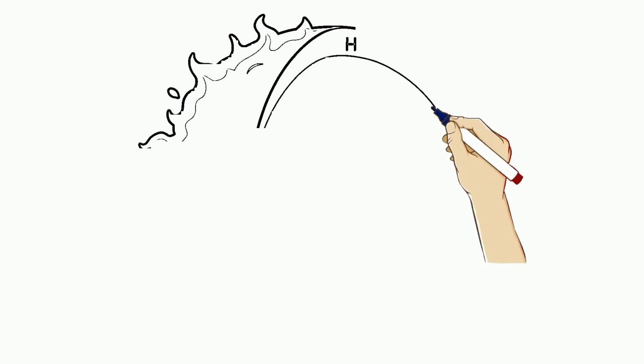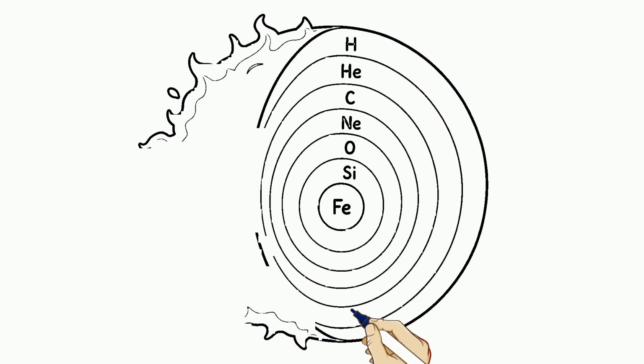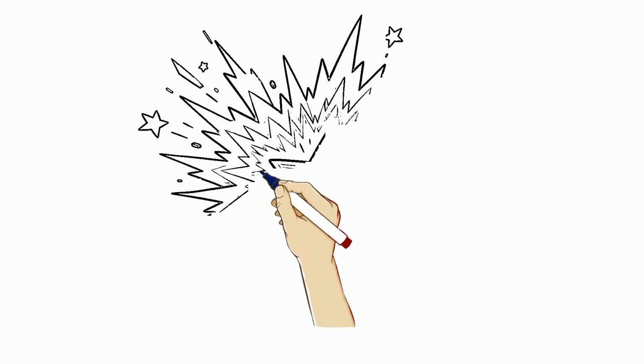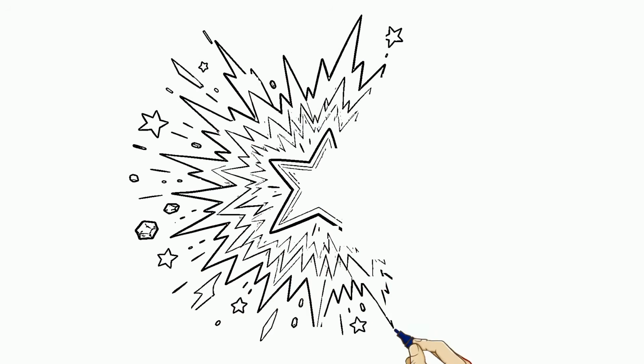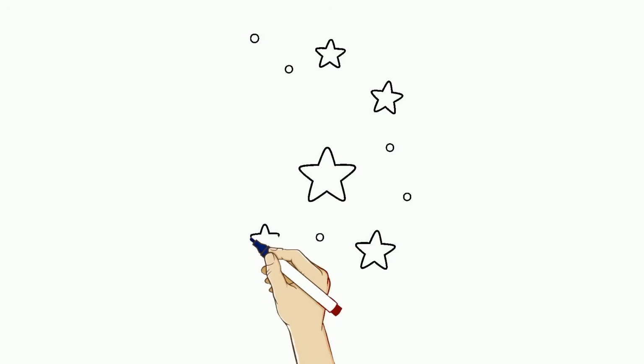Inside their cores, they forged heavier elements: carbon, oxygen, iron, for the very first time. When these massive stars died, they exploded as supernovae, scattering those elements across space. Each generation of stars enriched the universe further, seeding space with the ingredients for planets.